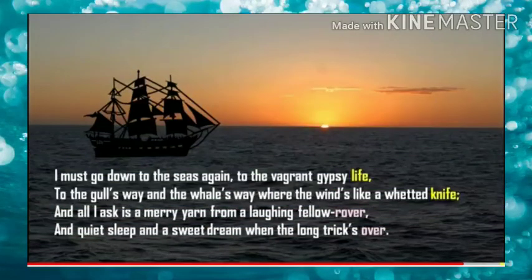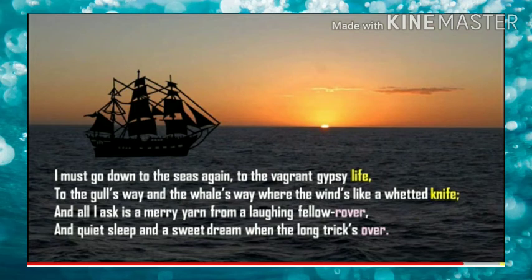"quiet sleep and a sweet dream when the long trick's over." So here the trick means the trip or the visit of the poet deep inside the sea, that we call a long trick. So when that trick is getting over, the poet wanted a quiet sleep.